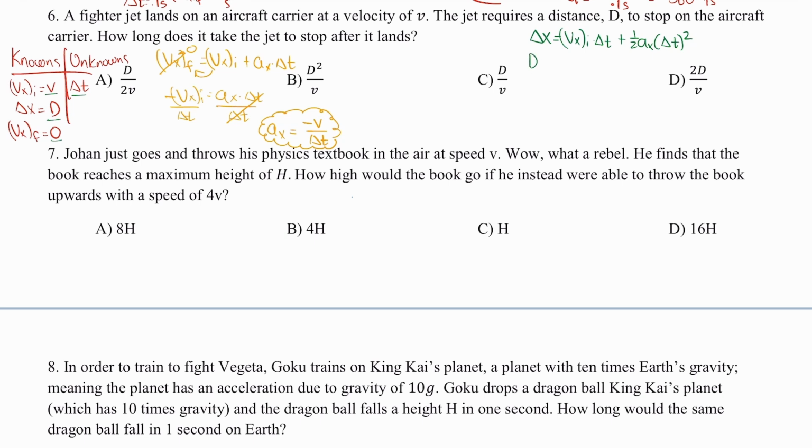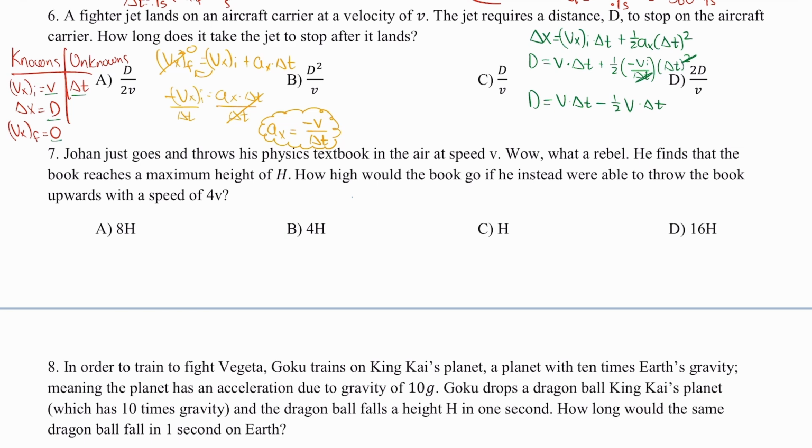Displacement is capital D, Vxi is V, my delta t stays the same, plus 1/2, and I'm going to get negative Vi over delta t multiplied by delta t squared. Well, what's going to happen is that one of these delta t's is going to cancel, and let's rewrite what we have. D is going to equal v times delta t minus half vi times delta t. Let's change this vi to just a v. Okay, so now we're getting somewhere.